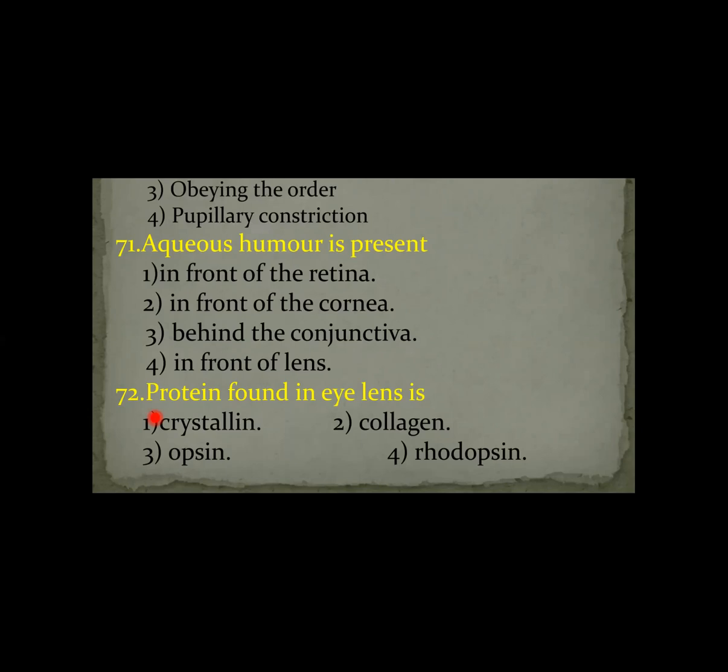The answer is the first option. Next, opsin and rhodopsin. Opsin is the protein of rhodopsin. Rhodopsin is the photosensitive pigment present in the rod cells. The rod and cone cells are present in the retina of the eye.